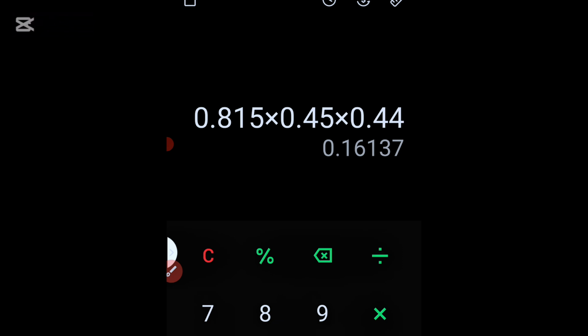We've gotten our cubic meter as what? 0.1613, approximately. If you are to approximate it to 2 decimal places, it will be what? 0.16. So we are working with 0.16. I just approximated. Don't ask how I got 0.16. I just approximated it to 2 decimal places.